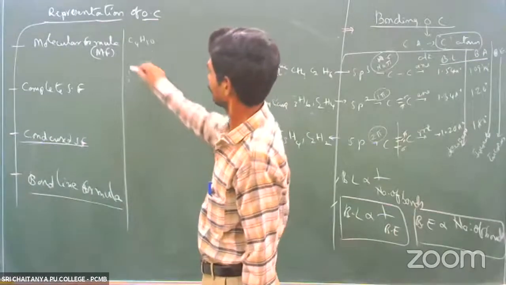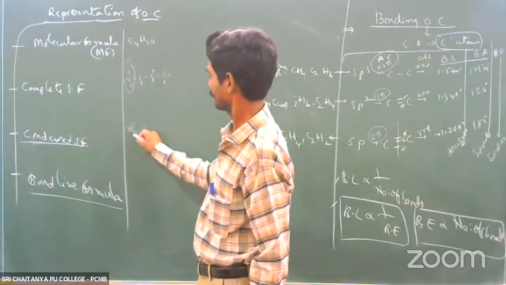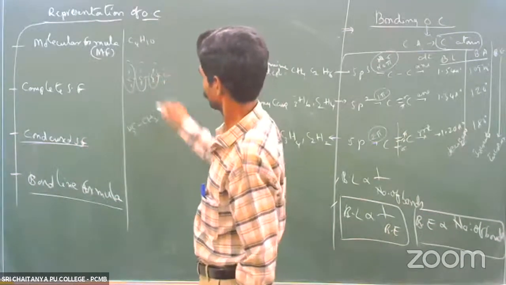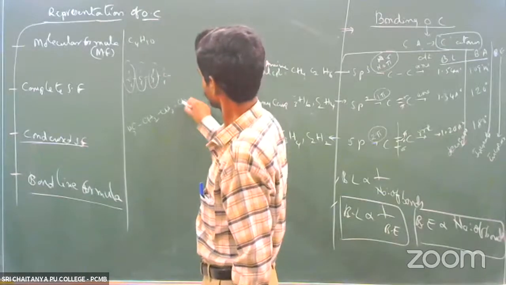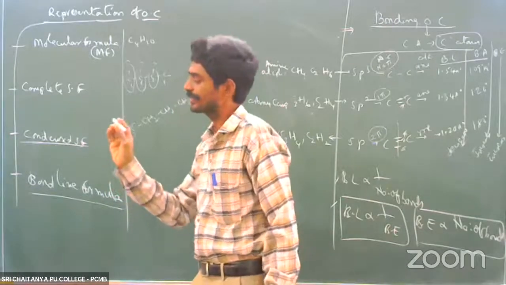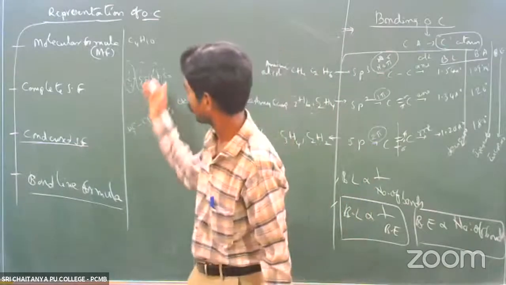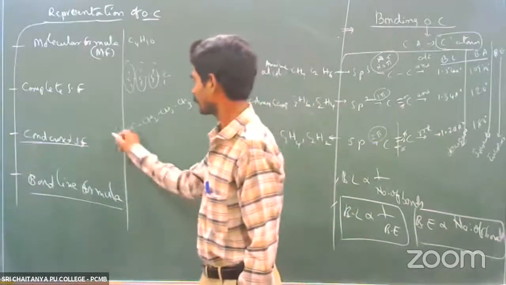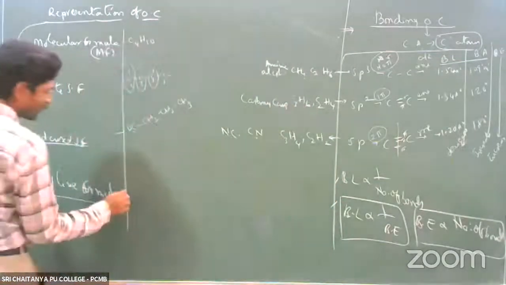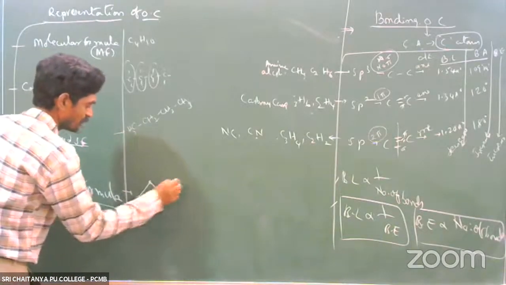Condensed structural formula: you have to condense it into short form. What is this? CH3. What is this? CH2, two hydrogens are there. CH2. What is this? CH3. So the representation is like this. That is, you represent how many hydrogens or other atoms are bonded to each carbon, not in the form of all bonds. No need to represent all covalent bonds. This is called the condensed structural formula of butane. Then the bond line formula is like this. 1, 2, 3, 4. This is the bond line formula of butane.